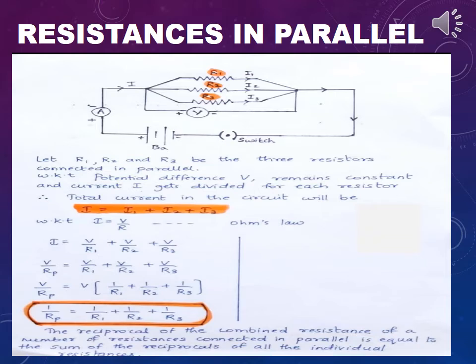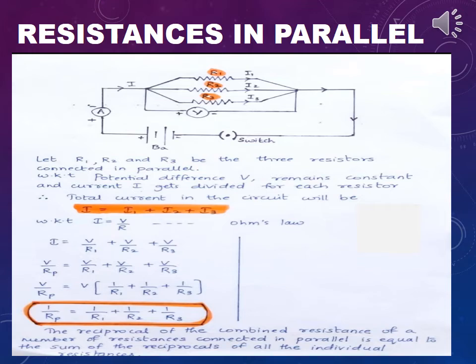So V by RP is equal to V by R1 plus V by R2 plus V by R3 because I1 will be equal to V by R1, I2 will be equal to V by R2 and I3 will be equal to V by R3. Voltage is constant, so we will write only V. Next step, what is common in RHS? V is common, isn't it? So if you take it as common, what will be remaining? That is, the equation will be like this. V by Rp is equal to V into 1 by R1 plus 1 by R2 plus 1 by R3.